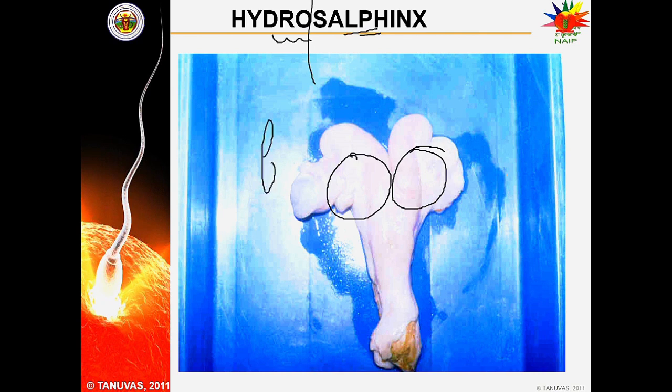If there is any fluid inside these tubes, there will be hydrosalpinx. The ova which is released by the ovary from here has to reach there like this, and sperm come from this side. So fertilization will occur here. But if there is any fluid in this fallopian tube, then this ova and sperm cannot meet. So there will be fertilization failure.